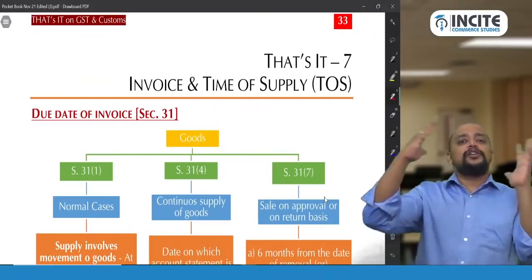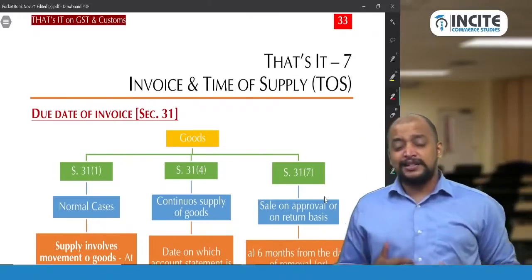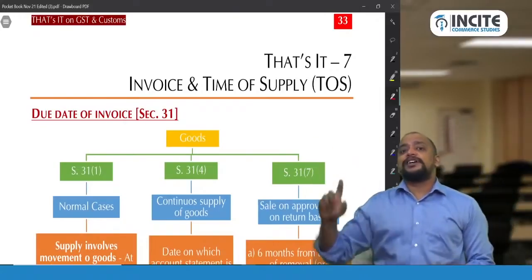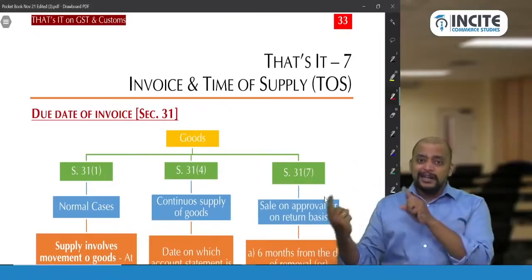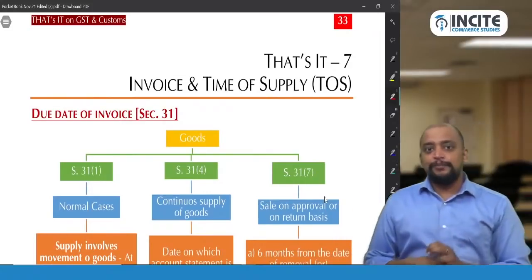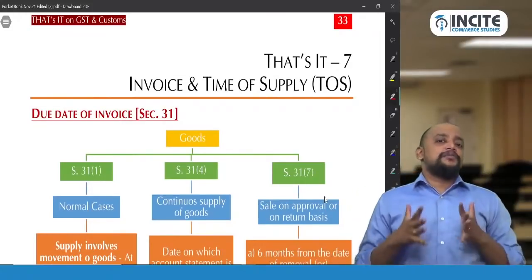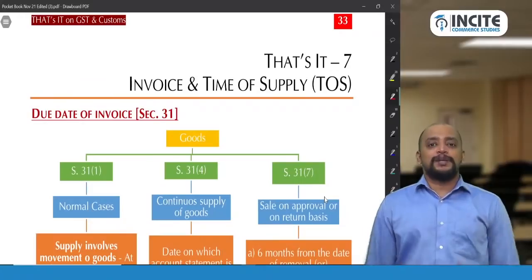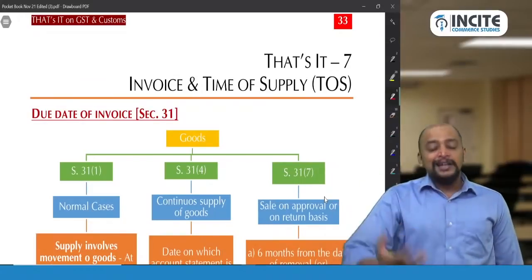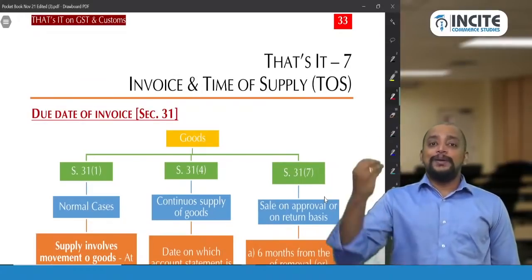By 20th of the next month. They need to pay GST. But they are paying GST on which date? 31st March. So there will be interest that is payable. So mainly this invoice and time of supply chapter is useful for that purpose, as to in which month the particular transaction will be taxable.